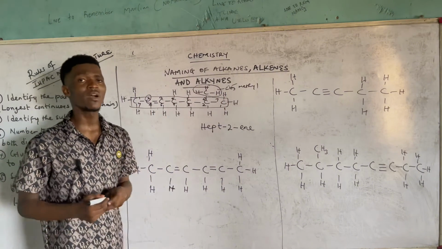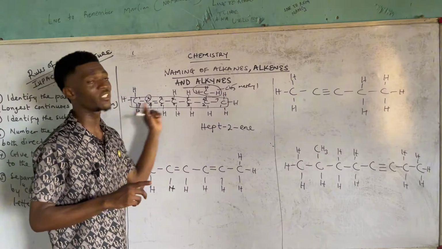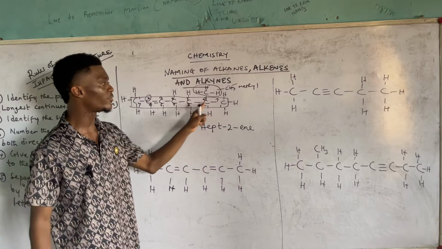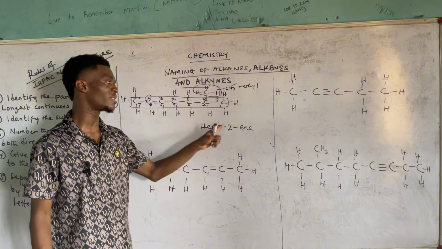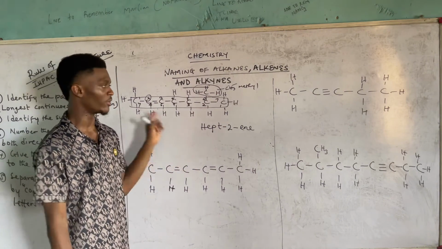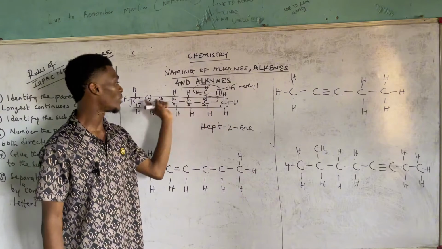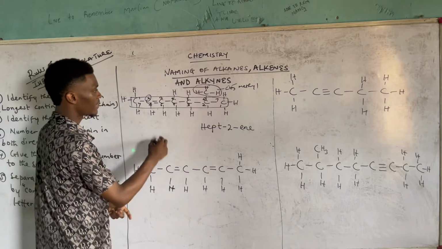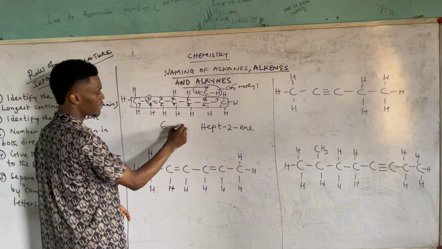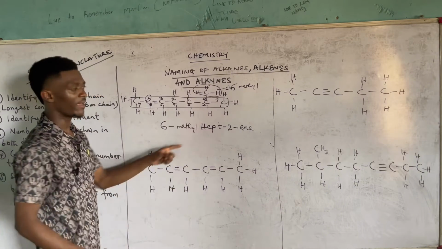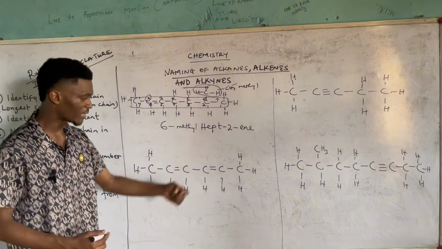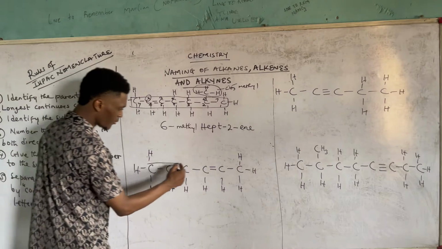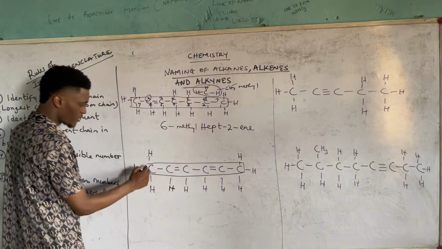So please, when you are going with a direction, go with it all the way. Don't forget that. So don't give 2 to methyl, because if you are giving 2 to methyl, it means you are going with the backward, and that's wrong. So you go with the forward. And since we went to the forward, it becomes 6 attached to methyl. So that should be 6 methyl, then hept 2 ene. That's it. Then looking at this other one, this is obvious that our longest carbon chain is this one.